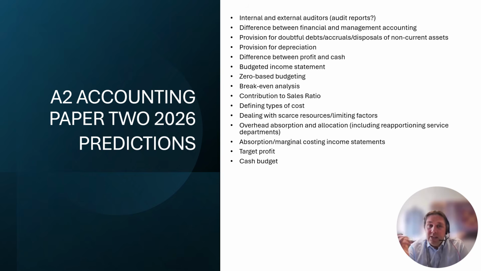So cash budget, dealing with credit sales, credit purchases, different payment types, depreciation is included. What do you do with it? The layout of a cash budget, make sure you know them. It could be a 14, could be a 6. There's lots of different ways they could assess you on a cash budget.